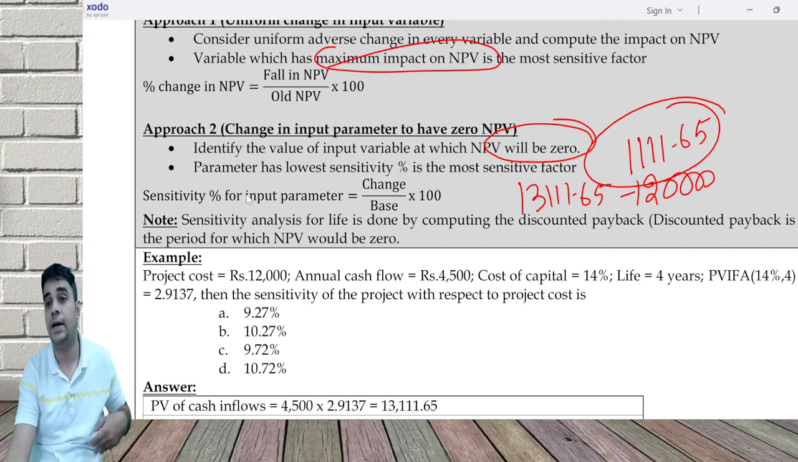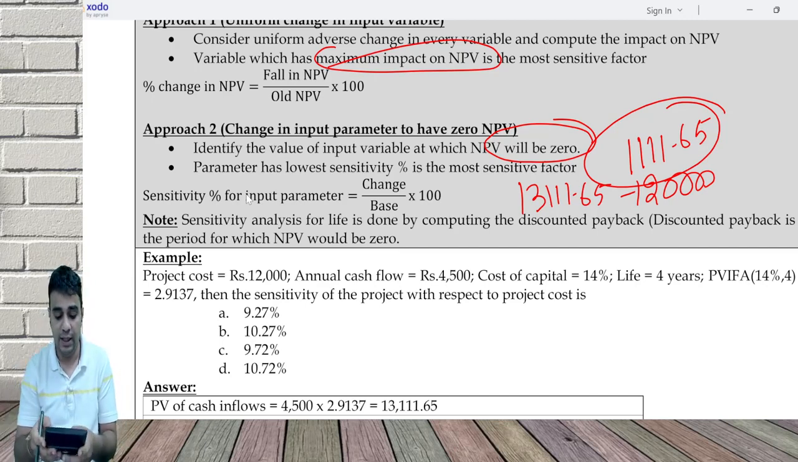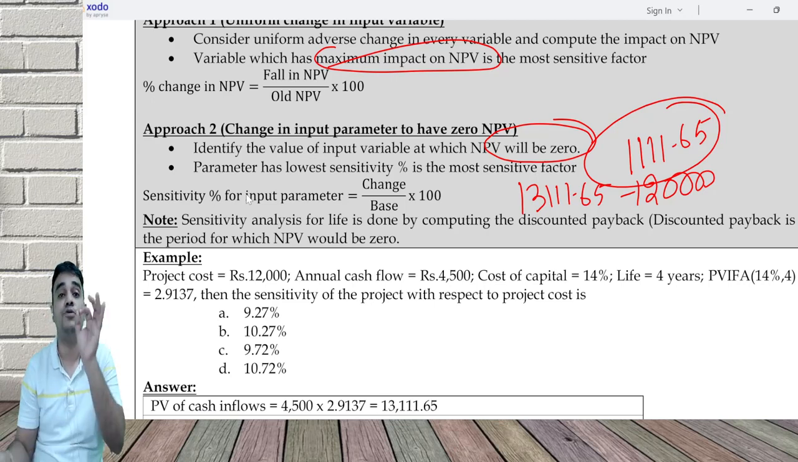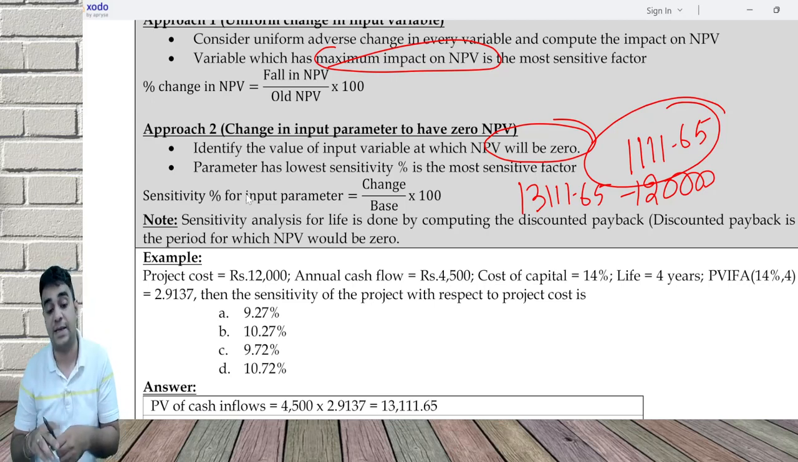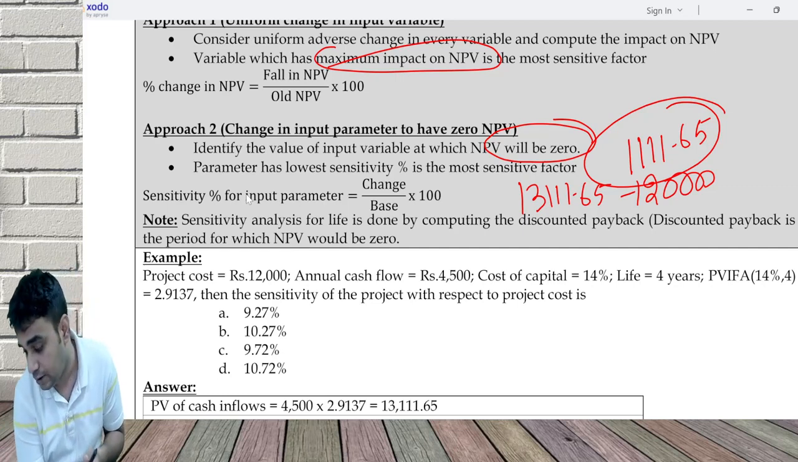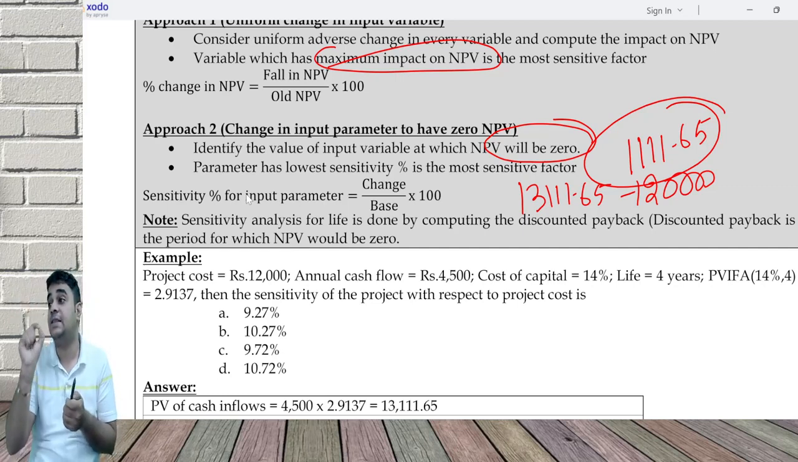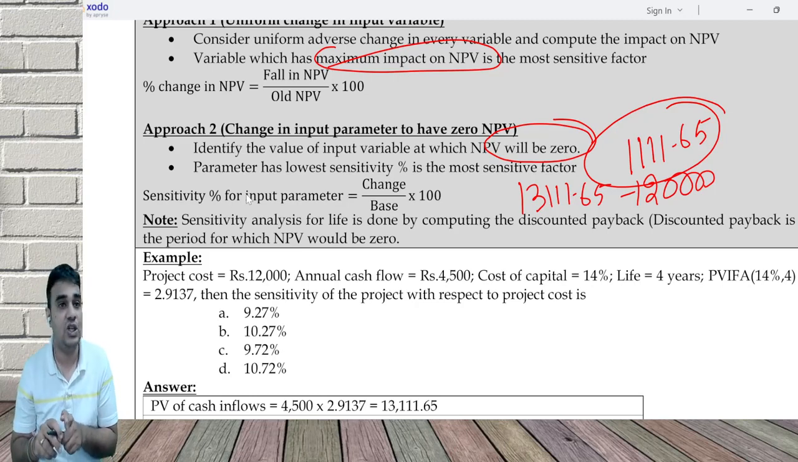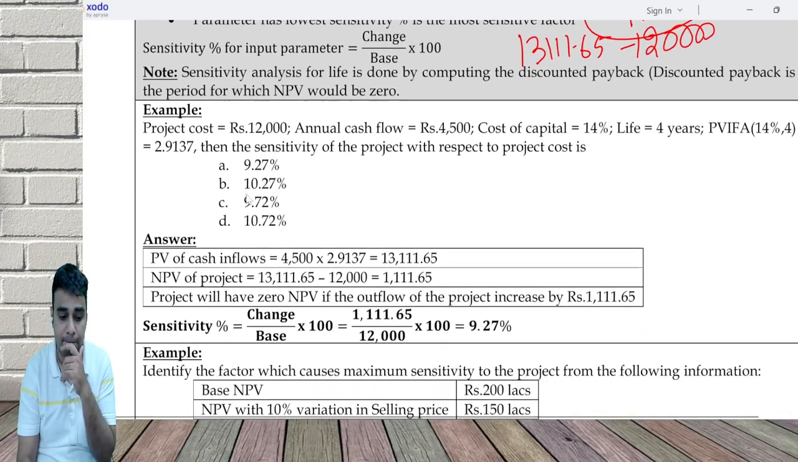So project has a cushion of 13,111.65 minus the original project cost 12,000 divided by 12,000. That is, project can absorb 9.27% increase in the initial outlay. This is for the project cost. Like this, you can do it for any parameter.